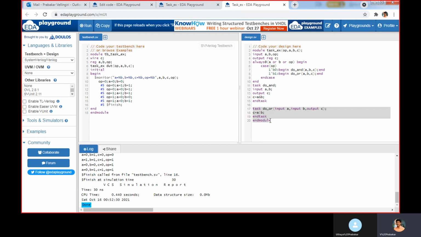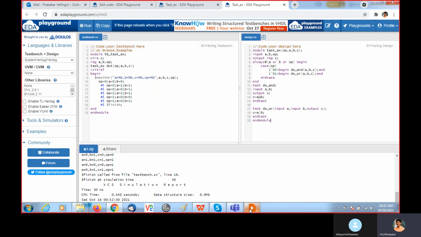Here I wrote the task in two different ways. This is one way, and you can also write it in this way. For do_or task, you can declare and mention the variables input A, input B, output C. Instead of declaring them here, you can also declare them here. So this is the way you need to write the task and call the task. Now we will see how to write the function and how to call the function.